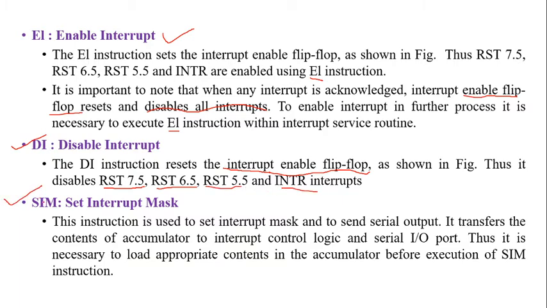Next one is SIM, or we can say set interrupt mask. This instruction is used to set the interrupt mask and to send serial output. It transfers the content of the accumulator to the interrupt control logic and the serial input output ports. Thus it is necessary to load the appropriate content in the accumulator before execution of the SIM instruction.